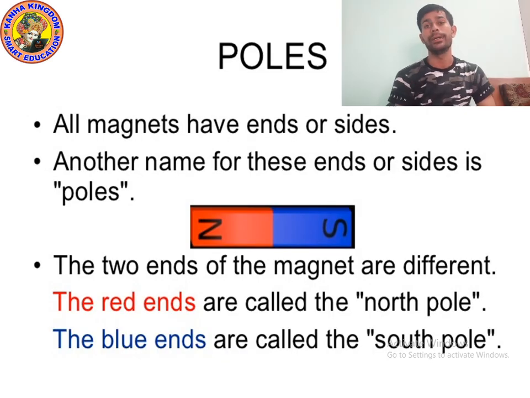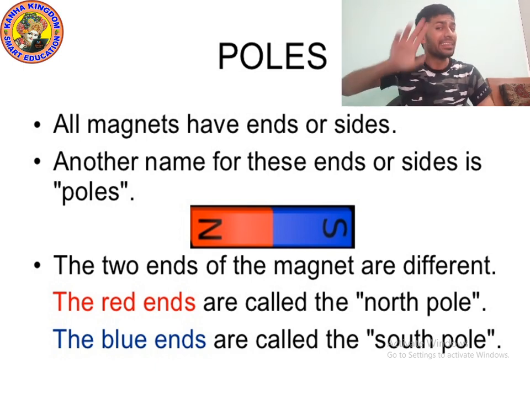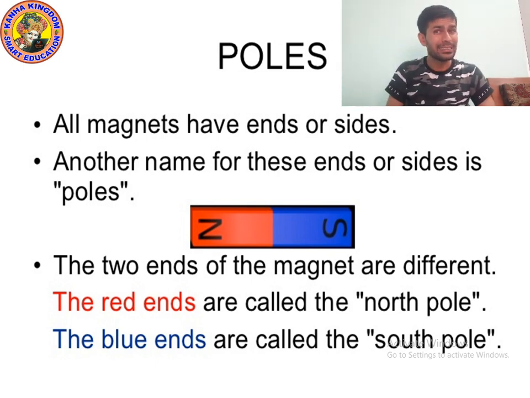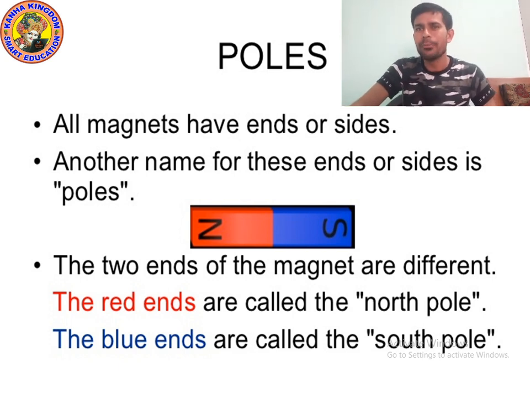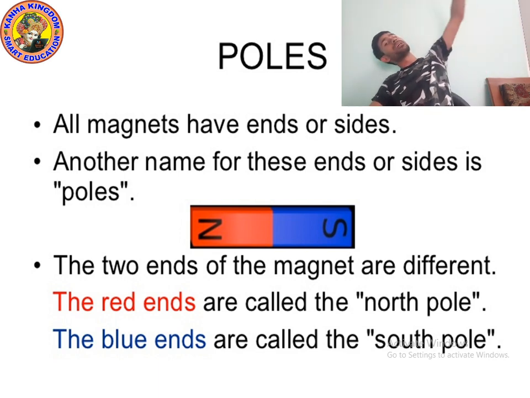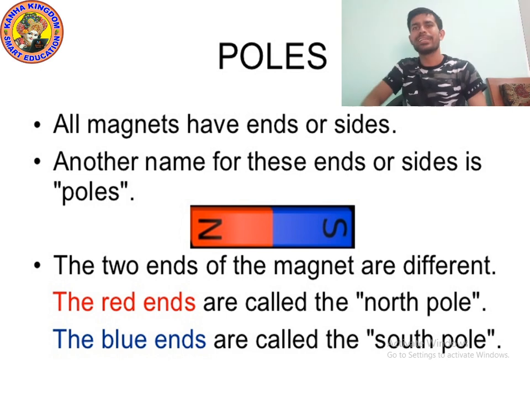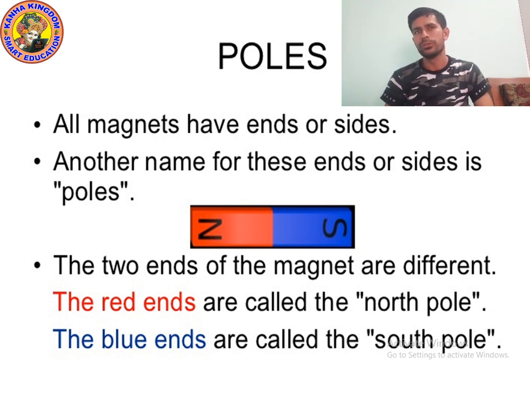Okay kids, next is pole. This pole is different. We are studying the pole of a magnet, not the big pole. So you know all magnets. Look at the picture of the magnet.